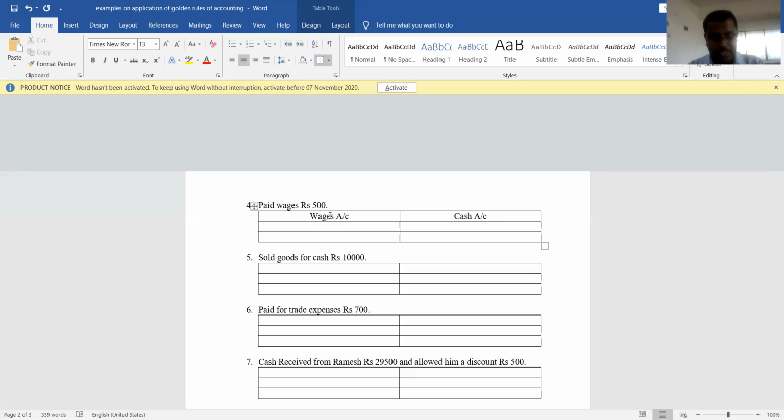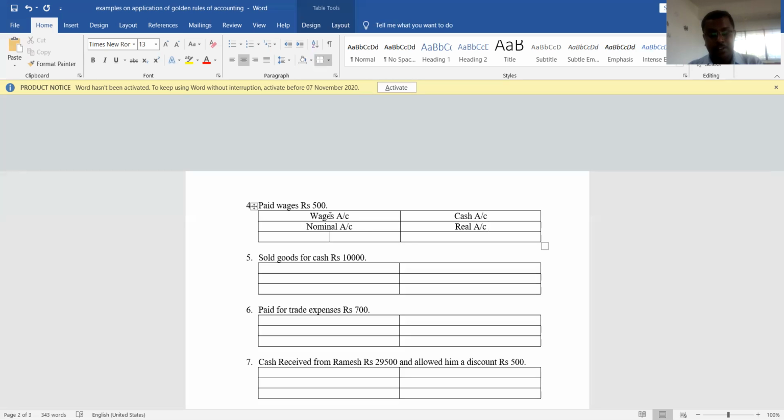Another one is which account? It is cash account. Now, wages is which account? Wages is actually a nominal account. Why is it a nominal account? Because it is an expense. And cash is which account? Cash is a real account. Why? Because it is an asset.